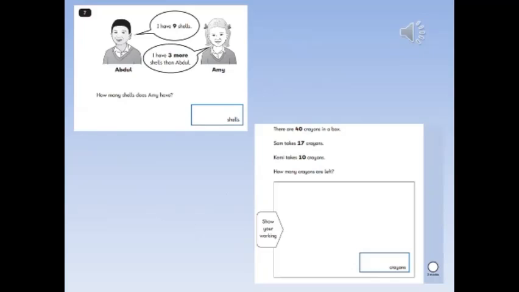These 2 questions are some examples in our reasoning paper. The first question is an addition question. I have 9 shells and I have 3 more. How many shells does Amy have? This one is a 2-mark question. There are 40 crayons in the box, Sam takes 17 and Kemi takes 10. So there are obviously 2 steps to this problem. They can get 1 mark even if they get the question wrong by showing a correct method in working out.